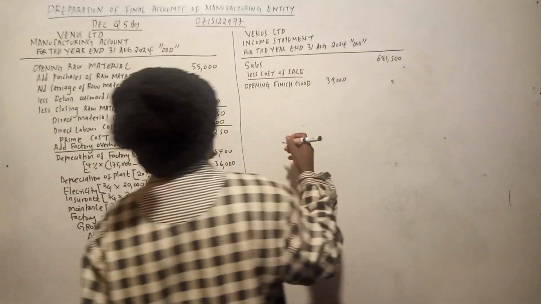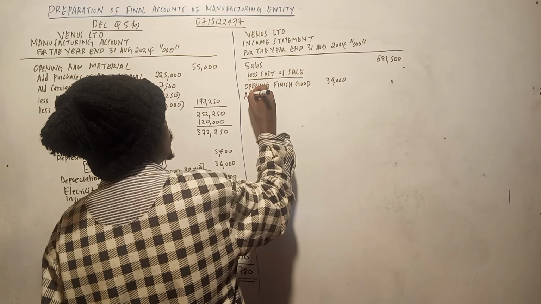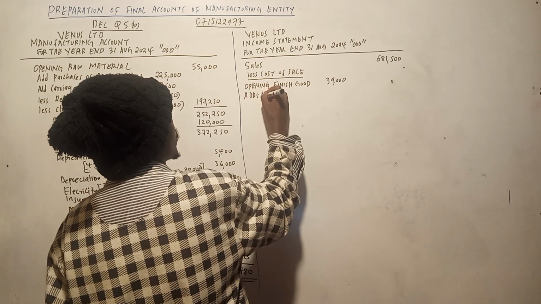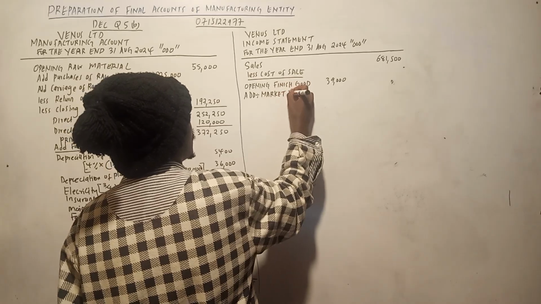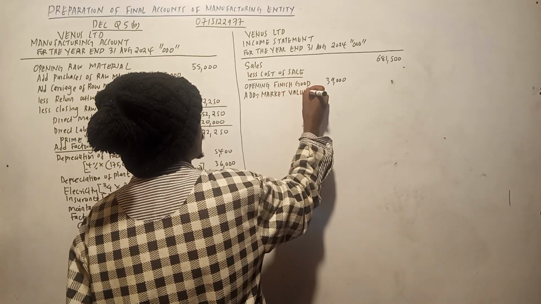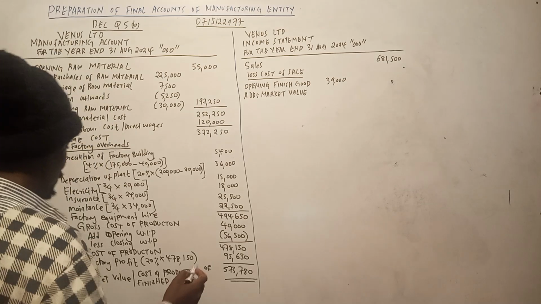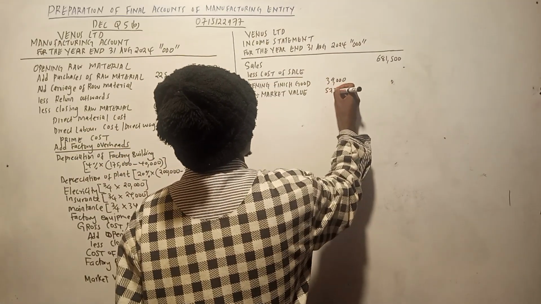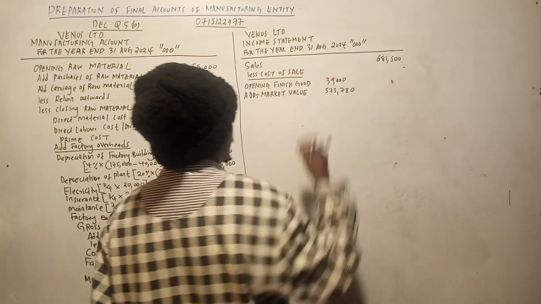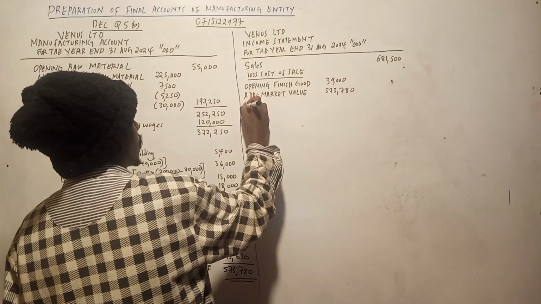Now we need to add the market value or the transfer value or the cost of production. So the market value of production is this 573,780. Then we deduct the closing finished goods.